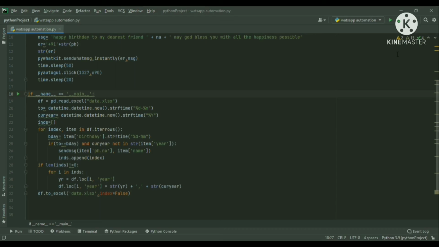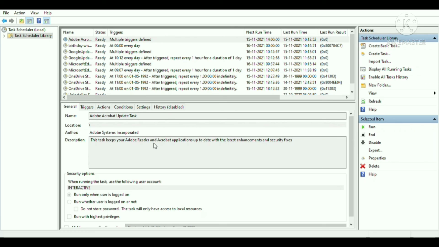Last, I'm going to use the task scheduler so that the task happens on its own and we don't have to trigger the program every time. So we will open the task scheduler that is present in our PC, which is provided on our Windows. In task scheduler, we will first come to task library, and then we'll go to create task.